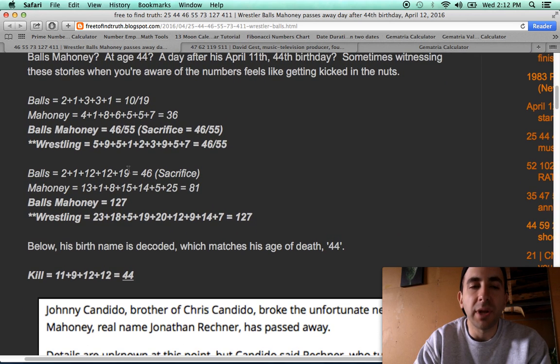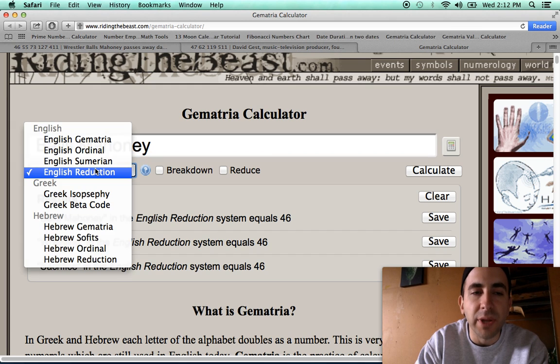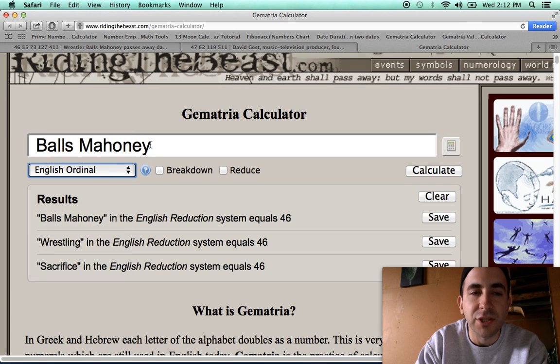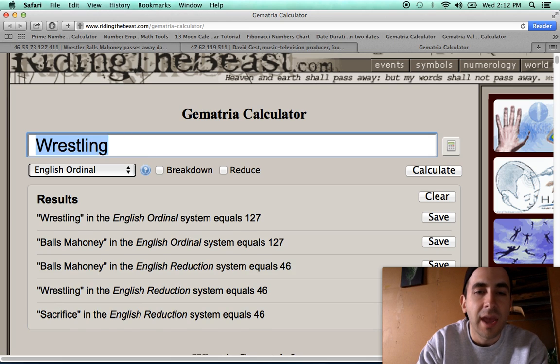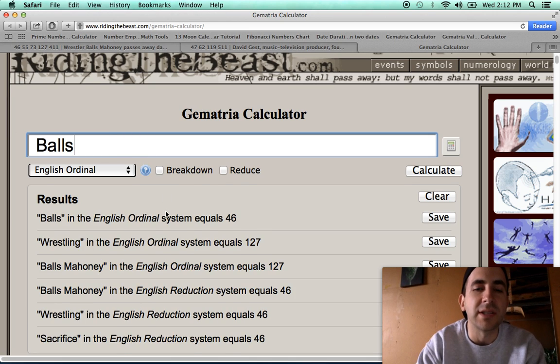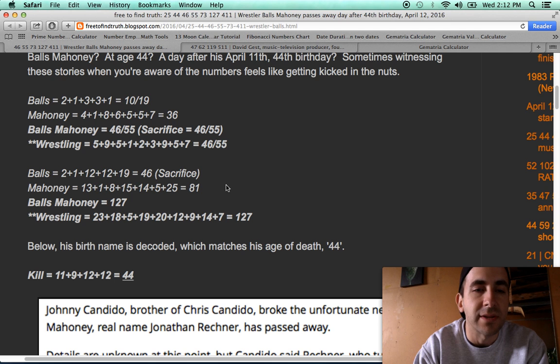In simple English gematria, Balls Mahoney equals 127, just like wrestling. And on the calculator, to get to simple English gematria, on here it's just called English ordinal. So Balls Mahoney this way, 127, just like wrestling. And the name Balls alone is 46. Connecting back to where we began, this number connected to wrestling.